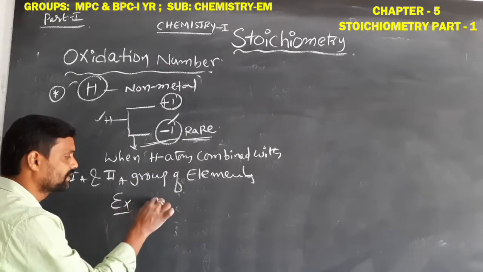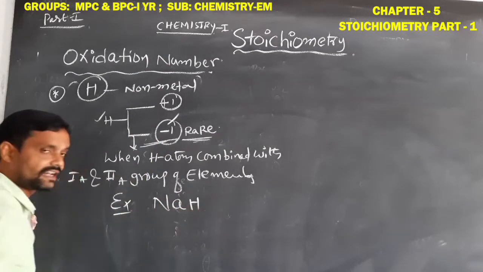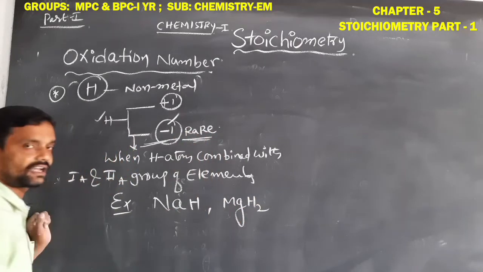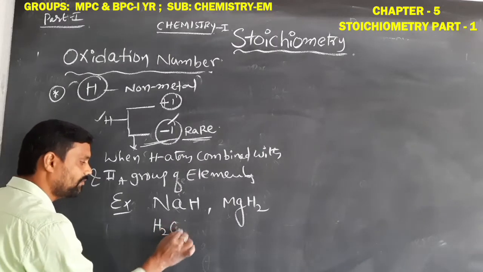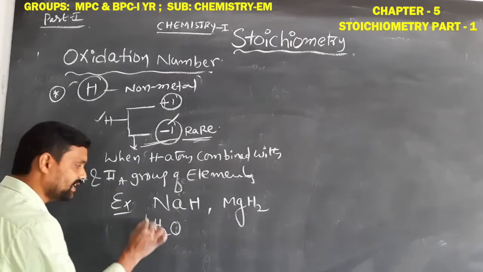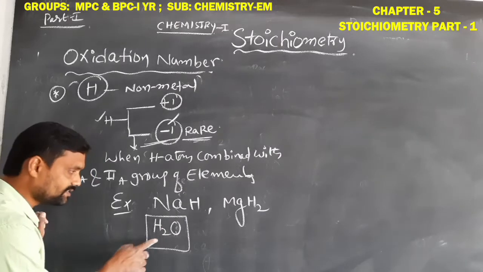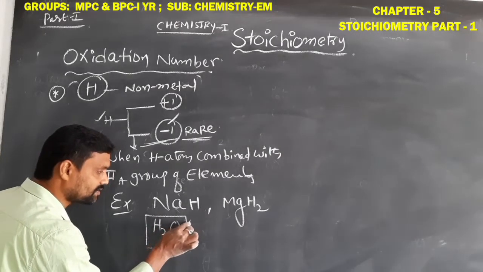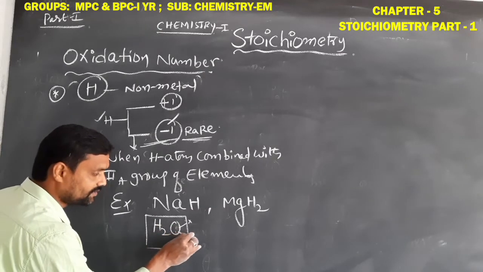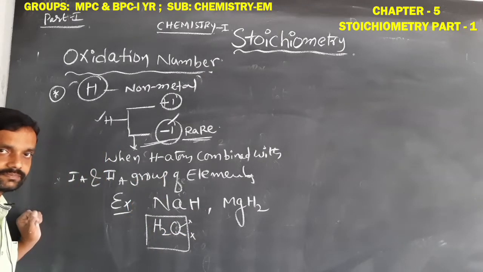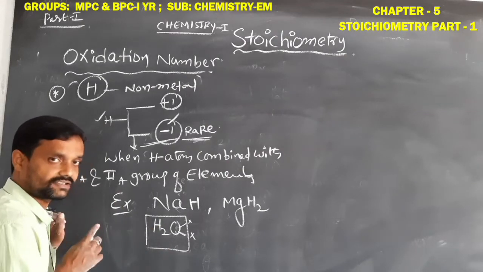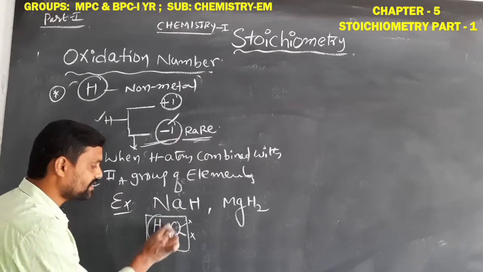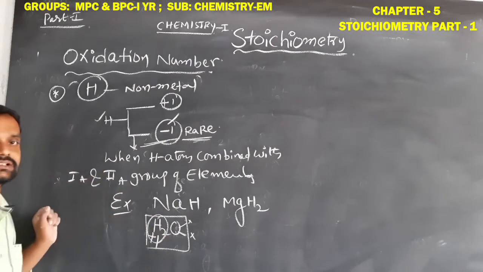Examples: sodium hydride, magnesium hydride. Another example, the water molecule. In water, hydrogen is combined with oxygen. Oxygen does not belong to the first A group or the second A group; oxygen is a 6th A group element. So it is not first A or second A, and hydrogen's oxidation number is constant, that is +1.